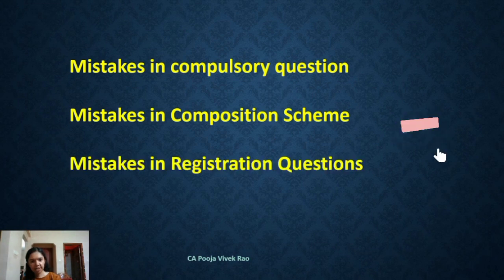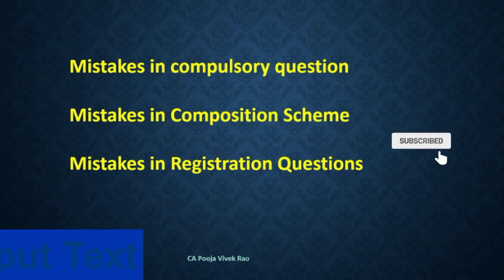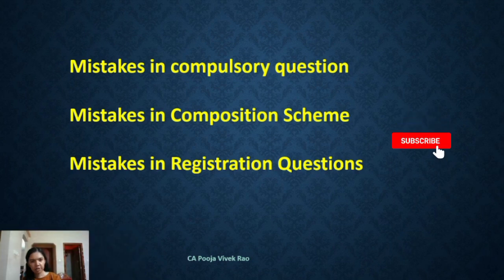Now we'll see the mistakes in the registration related questions. Under this, 2 errors were noticed. The first mistake noticed was students failed to appreciate that in case of supplies from specified special category states, the threshold limit will not be reduced to rupees 10 lakh in case the taxpayer makes non-taxable supply from such special category state.